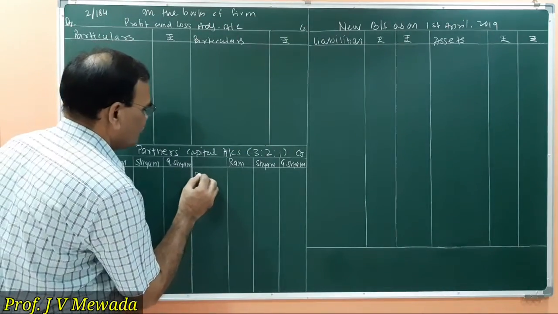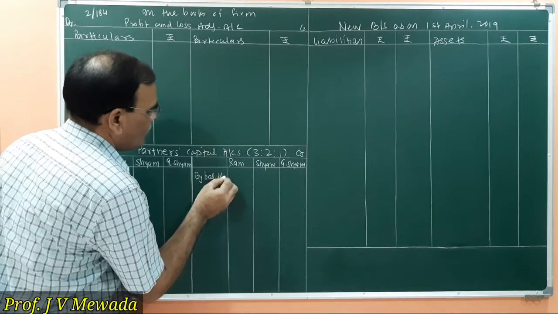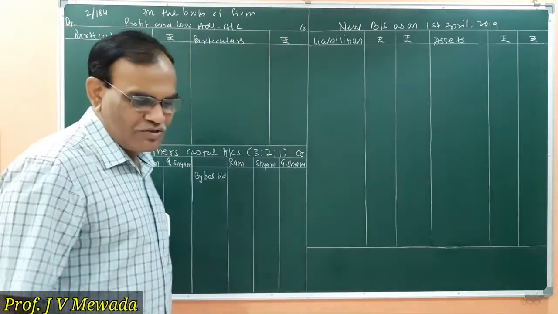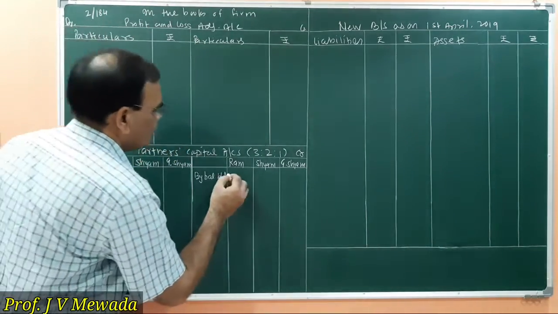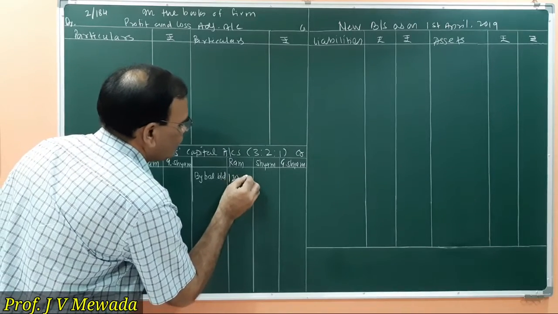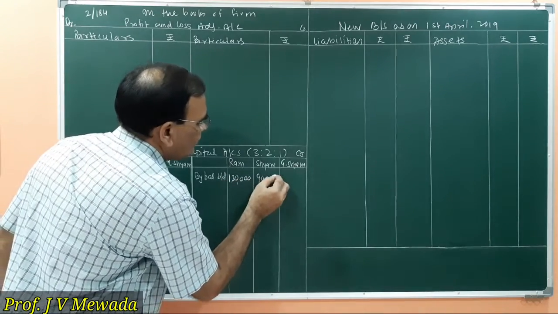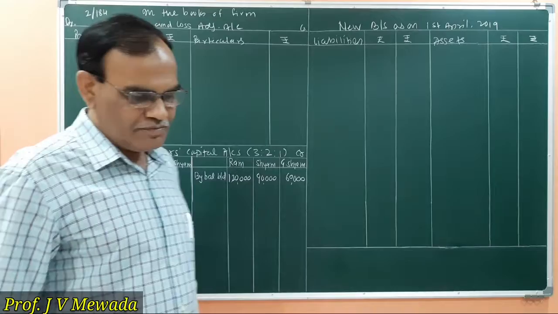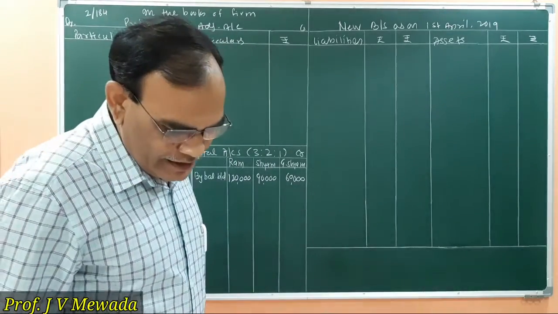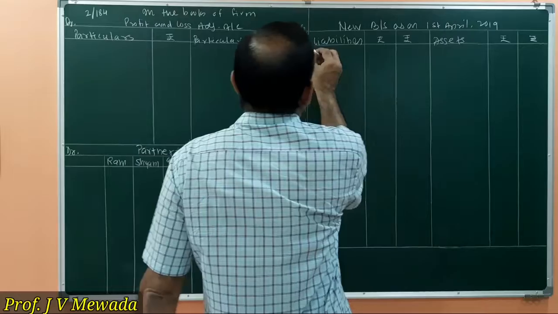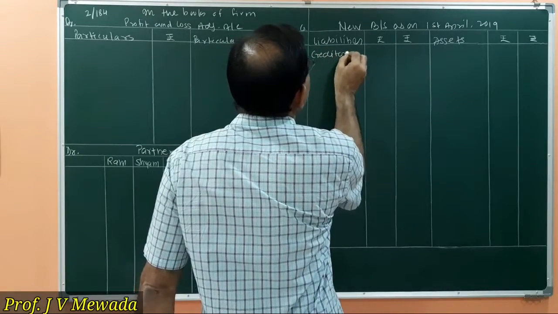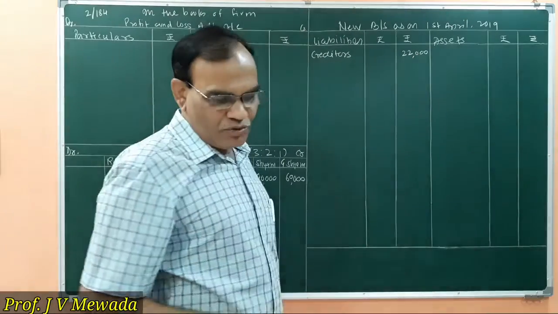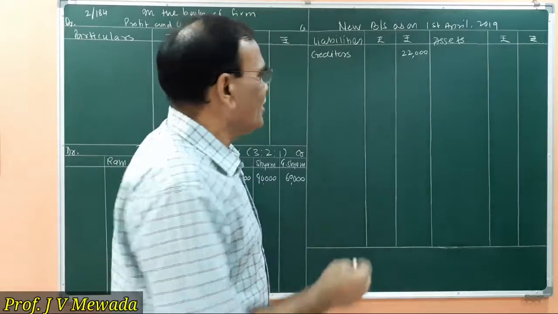By balance brought down, capital of Ram, Shyam and Ghanshyam: 1,20,000, 90,000 and 60,000. So these are the capitals of the partners. And then we are having creditors 22,000. So in the balance sheet, creditors, outer column only we will write because there is no adjustment. Creditors 22,000, bills payable 12,000.